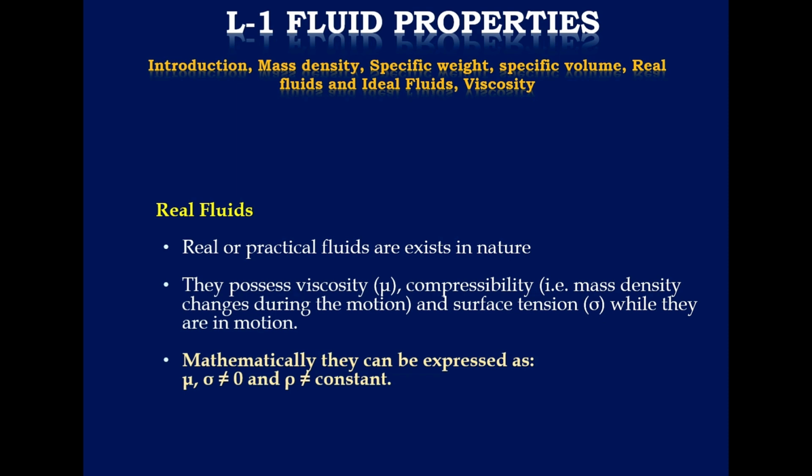They do possess viscosity. They are compressible, that is, mass density changes during the course of motion. They possess some surface tension in the motion. So mathematically, mu is not equal to 0, sigma is not equal to 0, and rho is not equal to constant. So this is the definition of real fluids mathematically.